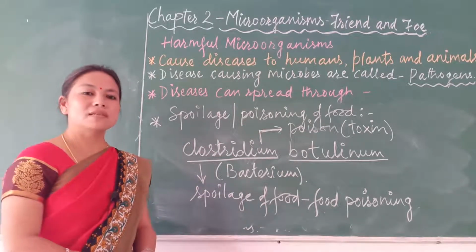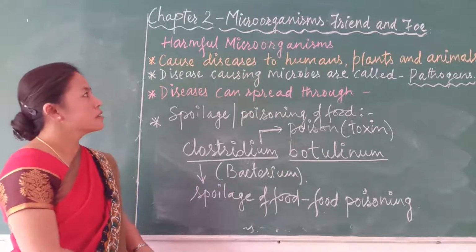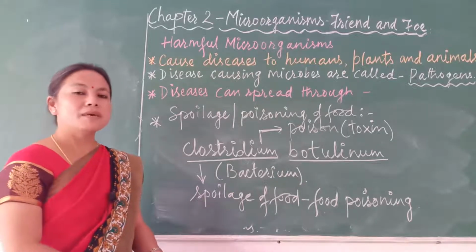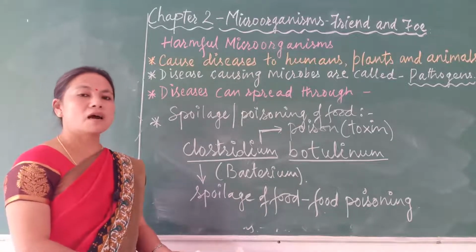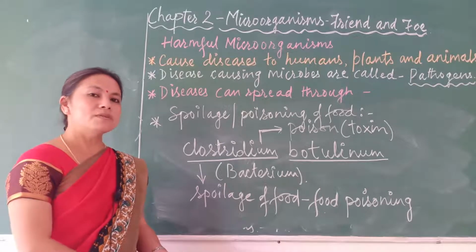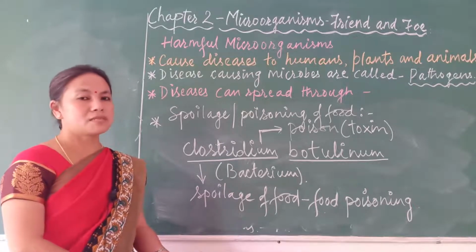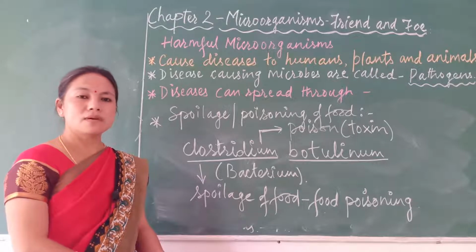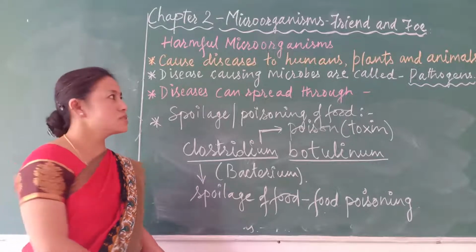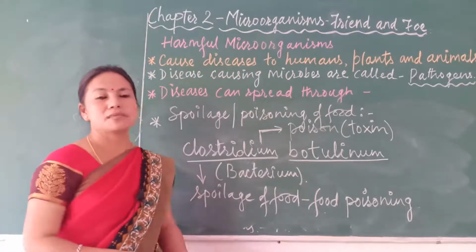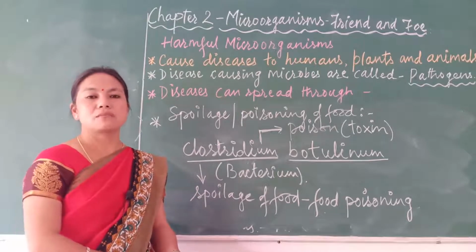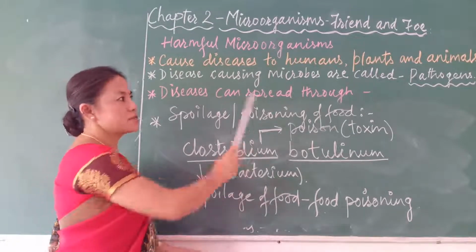So let us quickly sum up today's lesson. There are many microorganisms which cause harm to not only human beings but to plants and animals as well. Most of the microorganisms cause diseases to humans, plants and animals, and those disease causing microorganisms are called pathogens.